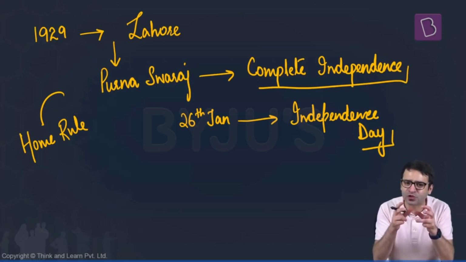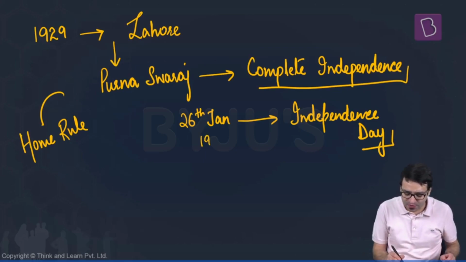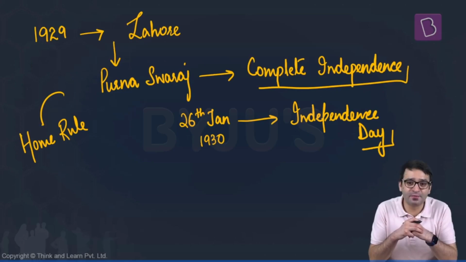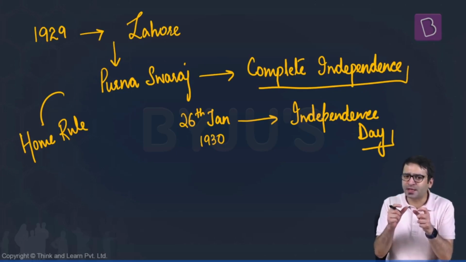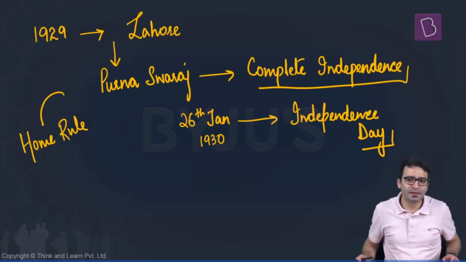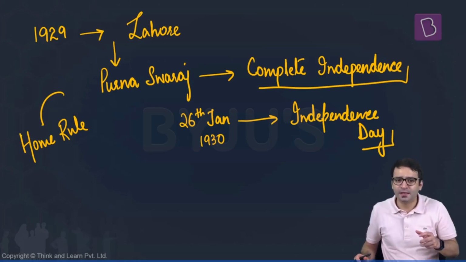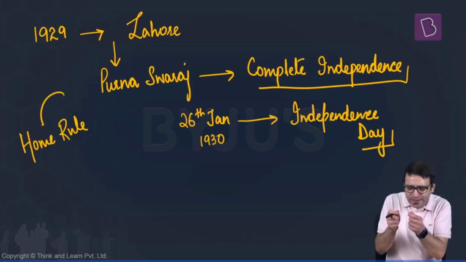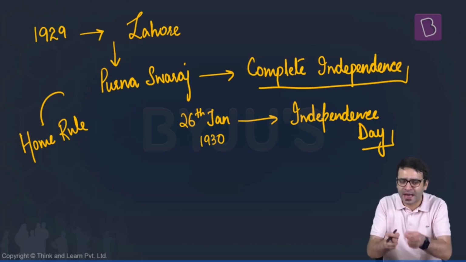So this date, 26th January, was etched into the history books for India. And 26th January 1930 was the first time when Independence Day was celebrated. So this date had an important significance in India's history. That is why Pandit Nehru requested the Constituent Assembly that although our constitution is ready on 26th November 1949, we want to etch this date, 26th January, into the history books so that it is remembered forever and ever.